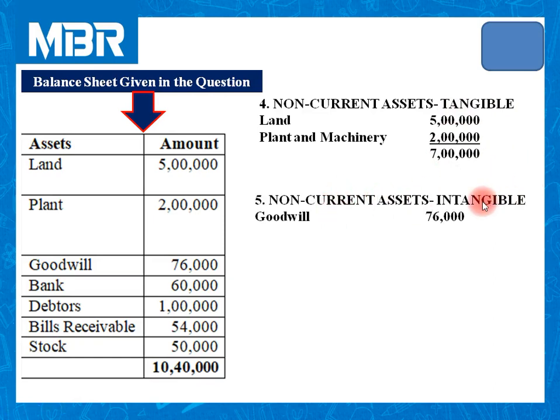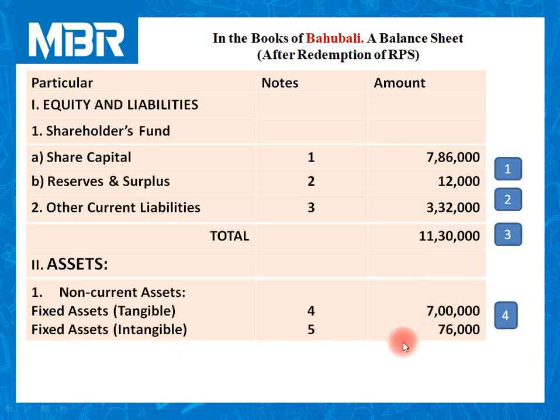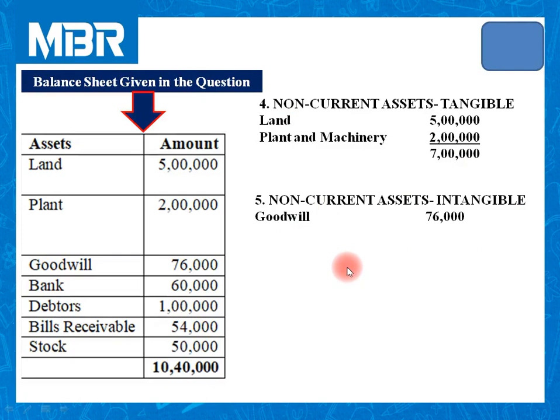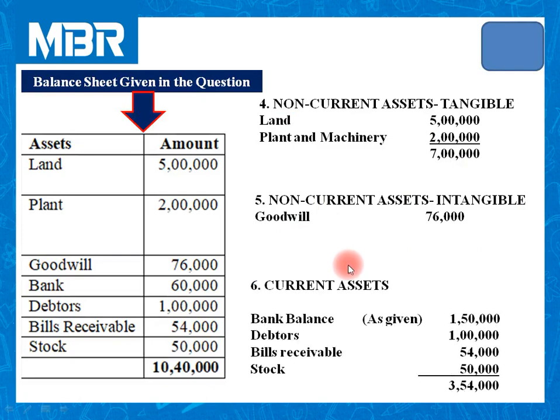Non-current, that is a fixed asset of intangible nature. Information of goodwill is given over here, 76,000. Goodwill is defined as intangible asset. So 7 lakhs rupees for tangible non-current asset and 76,000 rupees for intangible non-current asset that we have inserted in our balance sheet. And last, current assets 3,54,000. Let us refer calculation or note number 6.